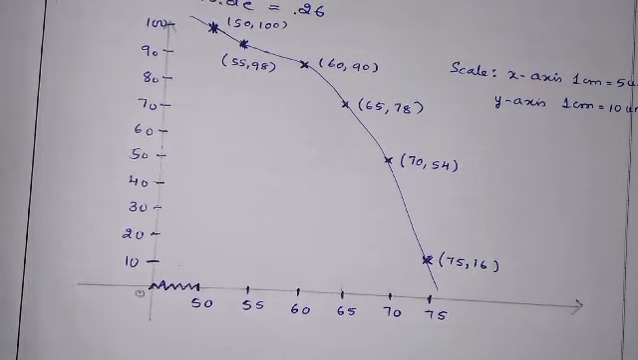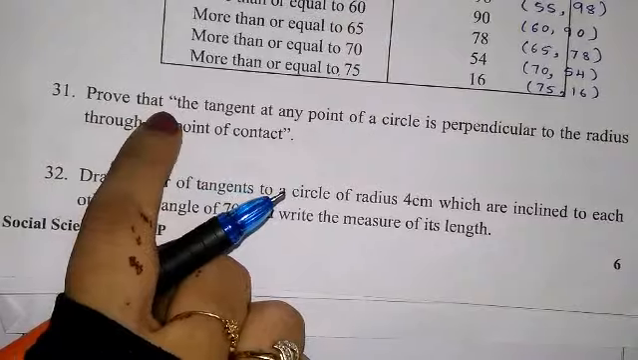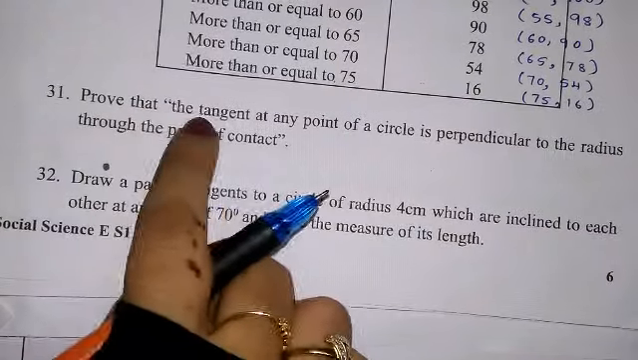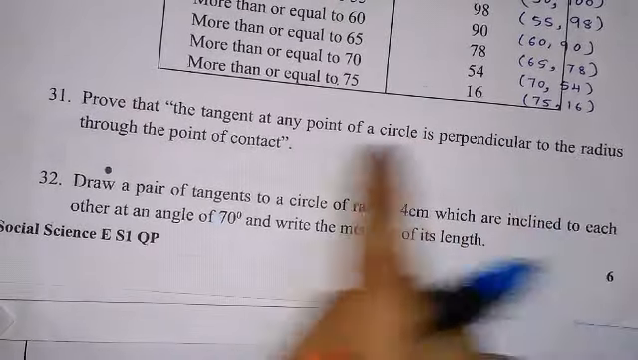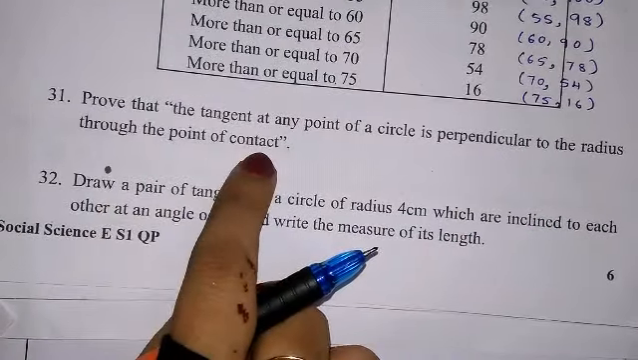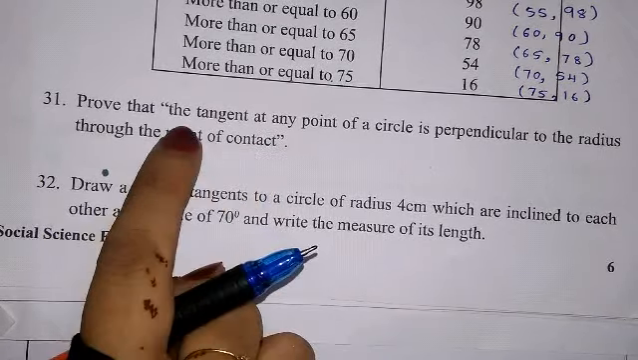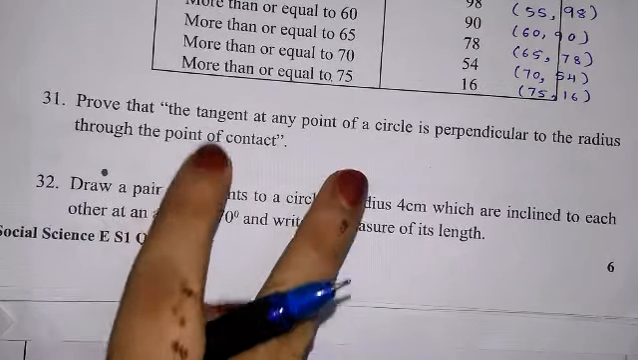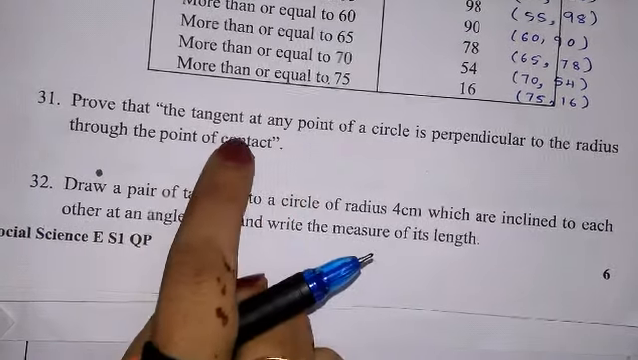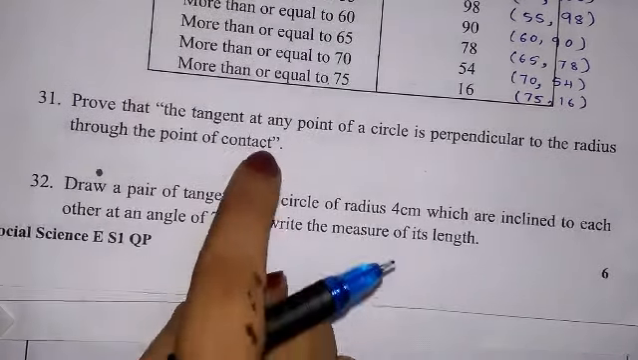Okay, let us see the next question. Question number 31. Prove that the tangent at any point of a circle is perpendicular to the radius through the point of contact. Anyhow, I have told in my passing package video that this circles theorem is a compulsory question for the board exam. 2 circles theorems are there. So I have already explained the circles theorem in my previous video.